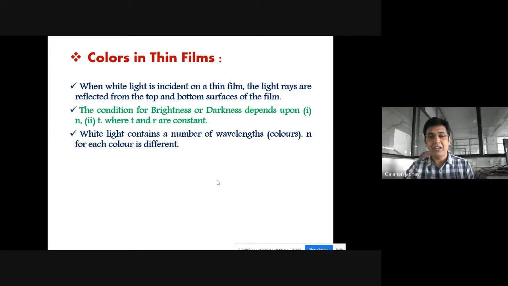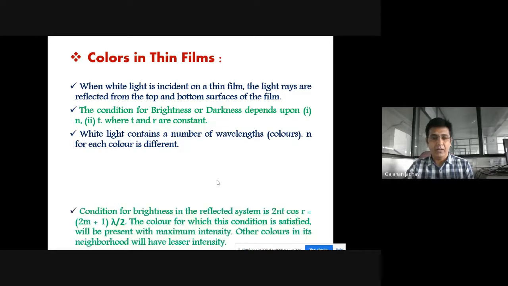White light contains a number of wavelengths. White light is composed of waves of different wavelengths, that is, different colors. As the wavelength changes, the color of the light also changes. So the color of light depends upon the wavelength. White light contains a number of wavelengths, and the refractive index for each color will be different.